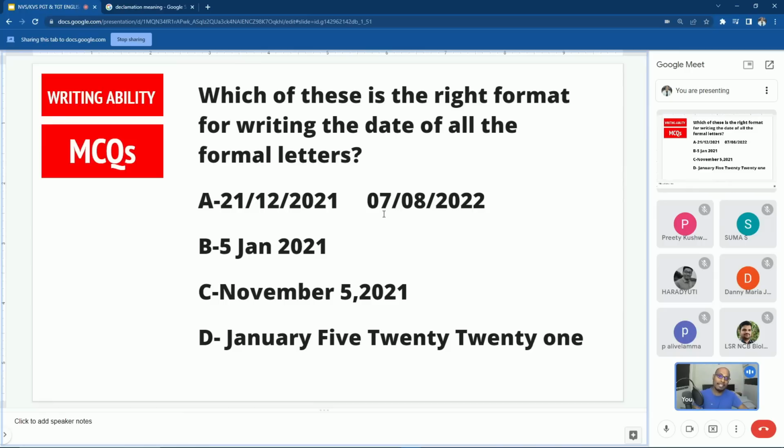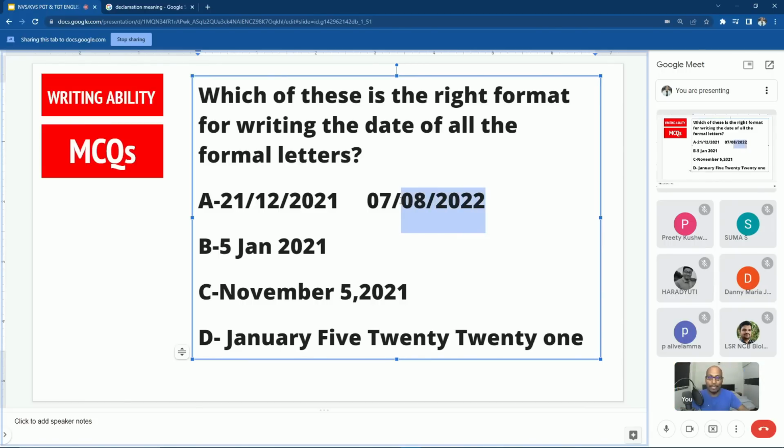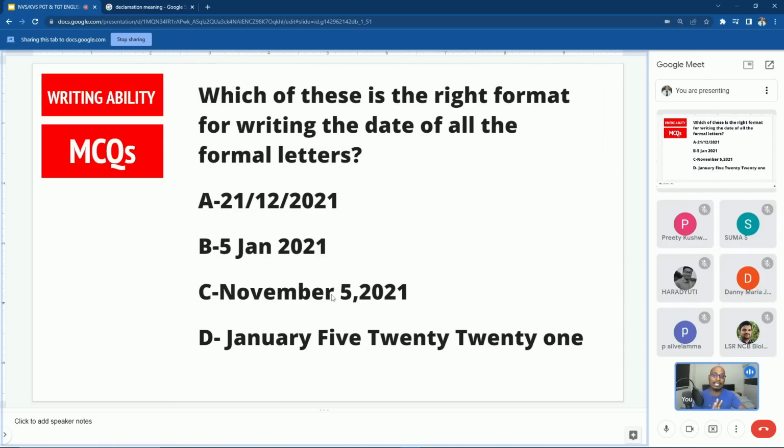I can understand this as 7th month, 8th day, 2022, or I can also understand this as 7th day, 8th month, 2022. Both ways I can interpret this date, correct? Yes. So that's why this is not the right format to write in a formal letter. That is the reason why option C is correct.